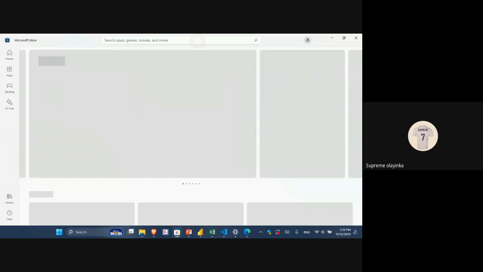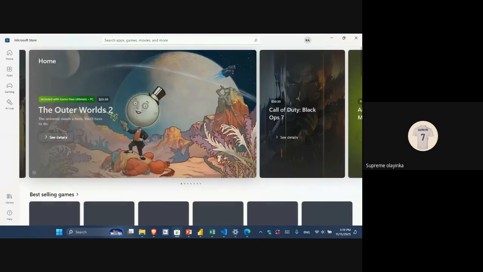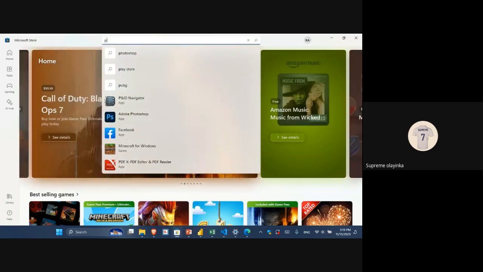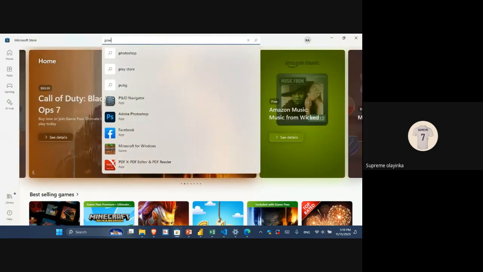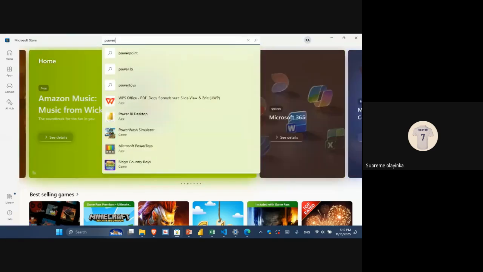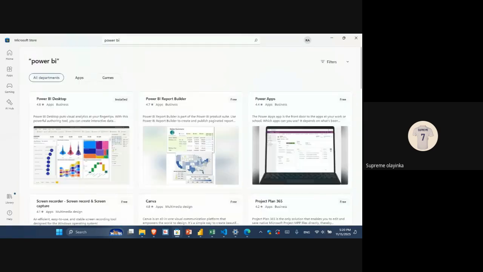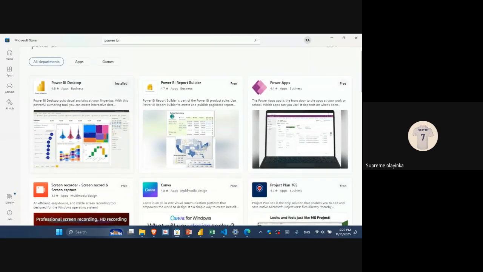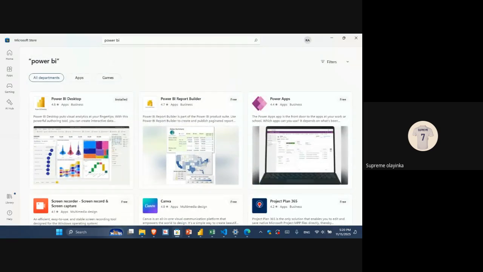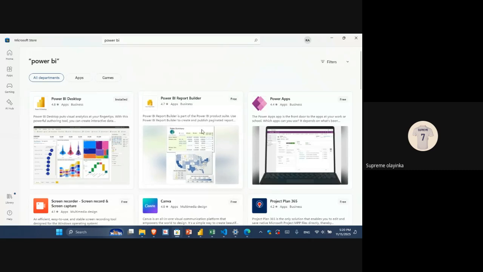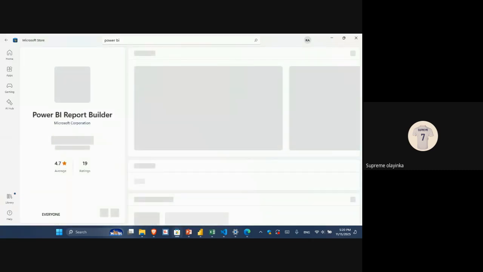So you see something like this, then you have Power BI. You can just start Power BI. Microsoft Store is just like Play Store or the Apple Store on our phones. I think this is where you will install it. You can see install here already because this person has installed it already.